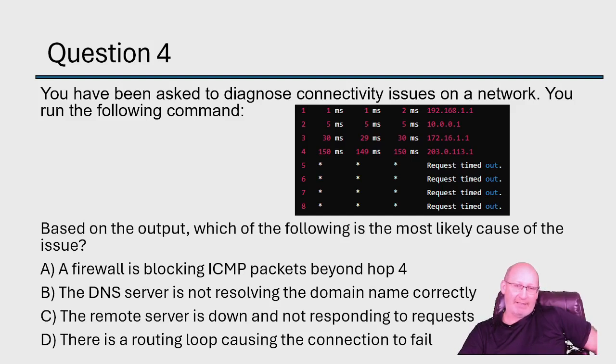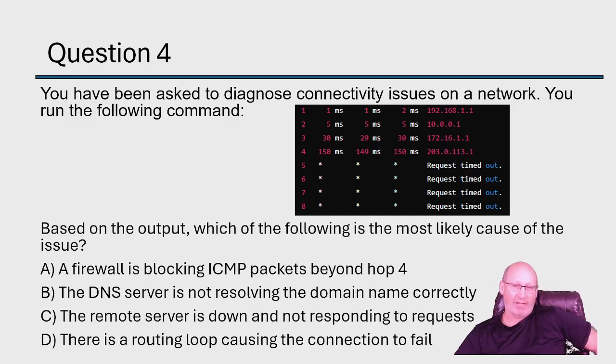I like these types of questions, to be honest. I like being able to do tool outputs, because a lot of times we know the theory, but we don't understand the actual tools. And so this one really provides us a traceroute output, and we have all those little stars in there. What do those stars mean? What do you think? All right, let's dissect this one. If you need more time, obviously, go ahead and pause it. Otherwise, we're going to get going on this one. Let's start with D. There is a routing loop causing the connection to fail. I don't think so.